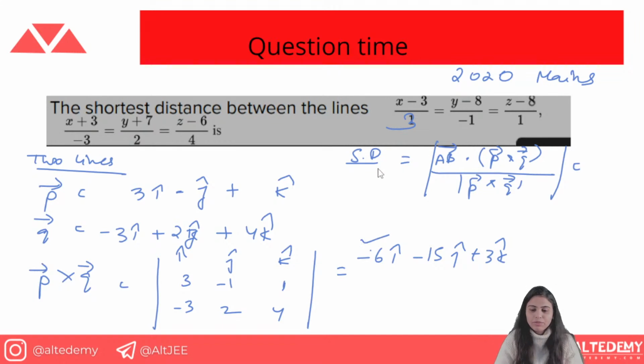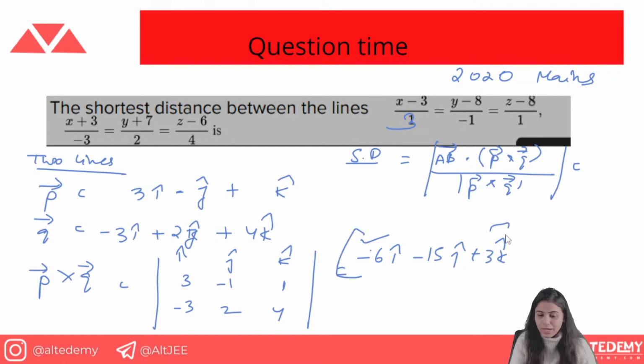We can get the AB vector, and we can do the dot product, simple thing. Dot product is simply this, and now we just have to divide it by the magnitude of P cross Q, that is this vector. So firstly we'll calculate the unit vector. We can just do it by dividing it by the magnitude, and you will get the unit vector of P cross Q. And then you're going to do the dot product with the other vector.